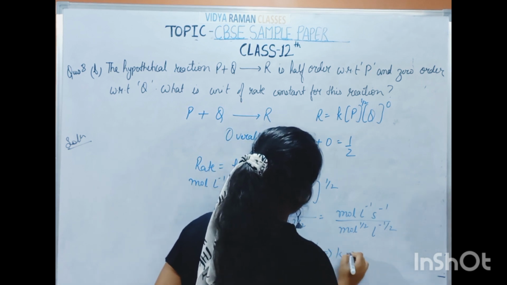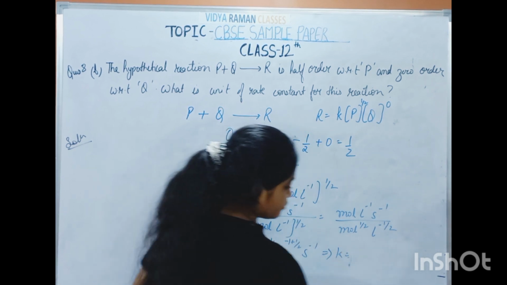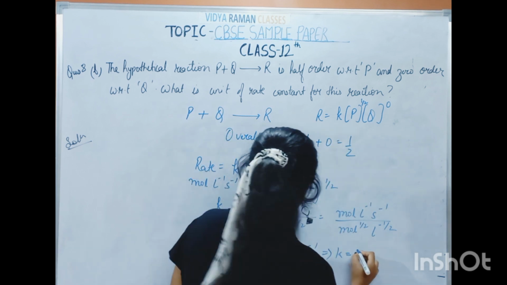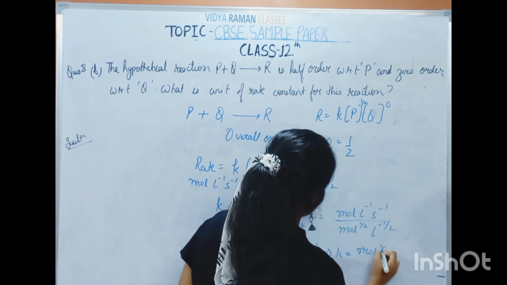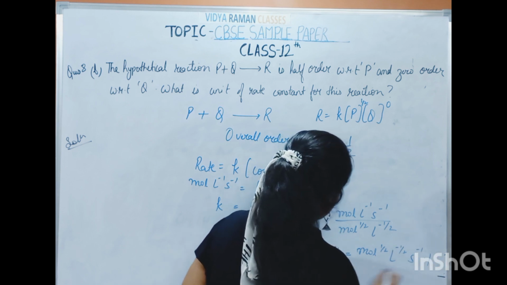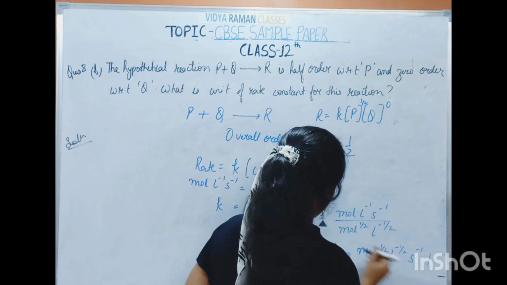Finally it comes out to be mole 1 by 2 liter minus 1 by 2 second inverse. That is the final answer.